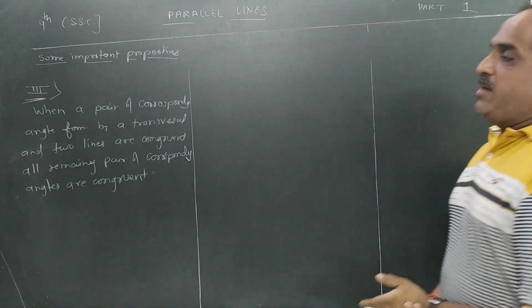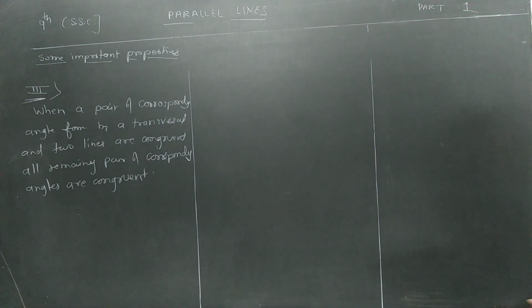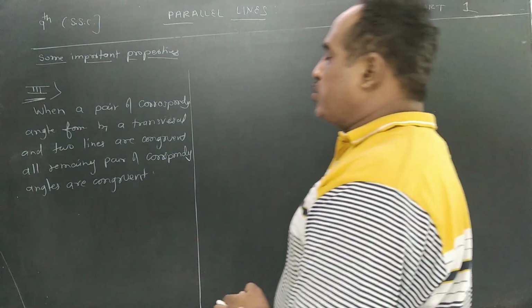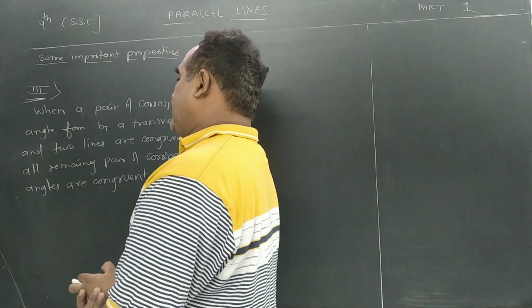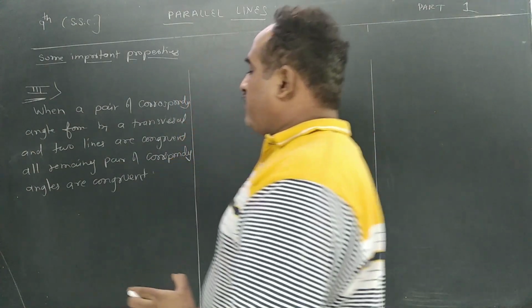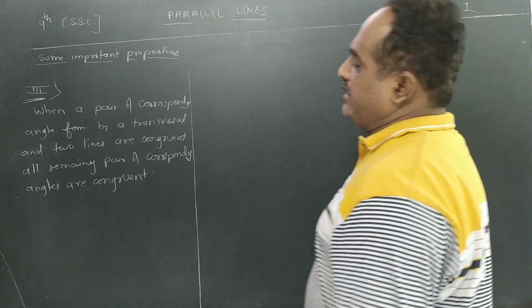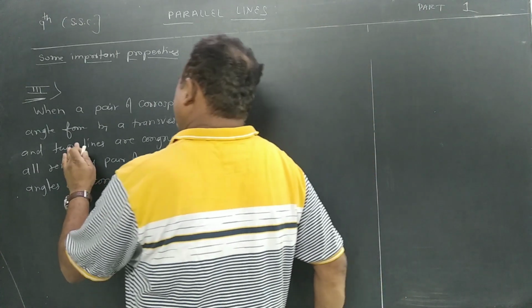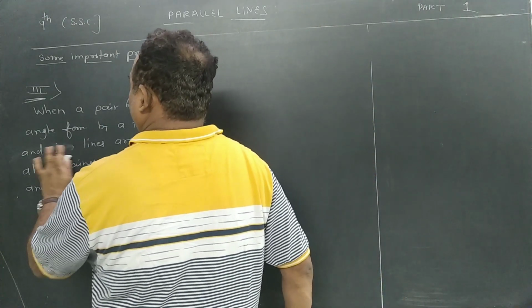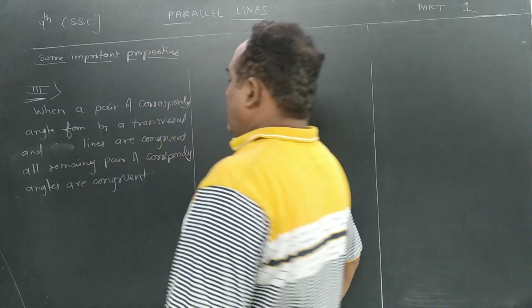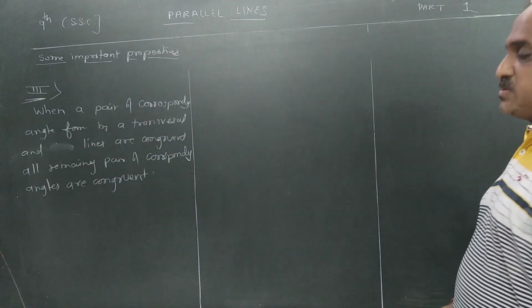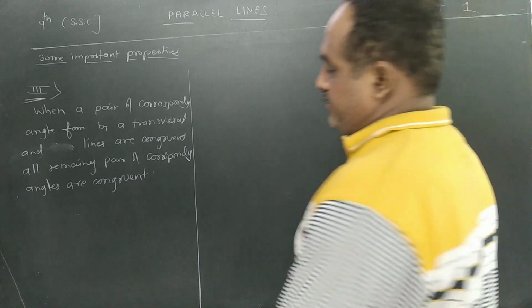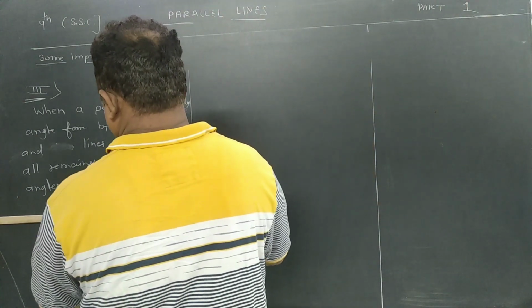Once again, when a pair of corresponding angles formed by a transversal and two lines are congruent, then remaining pairs of corresponding angles are congruent. Then all remaining corresponding angles are congruent. Okay.